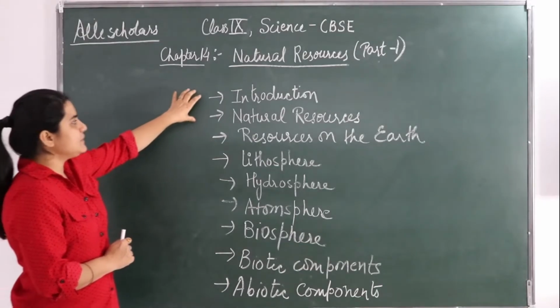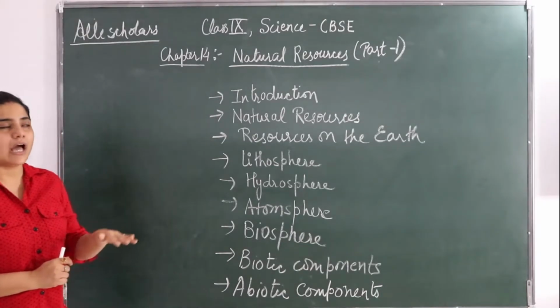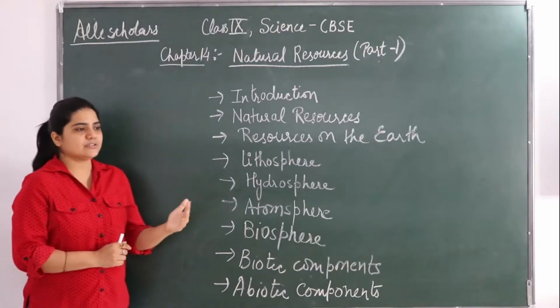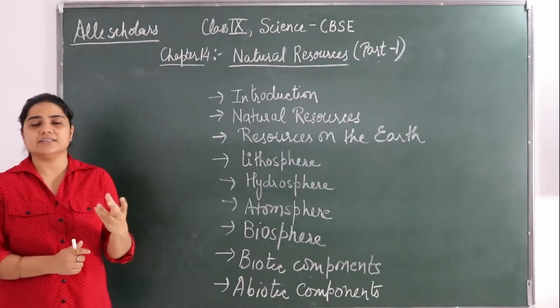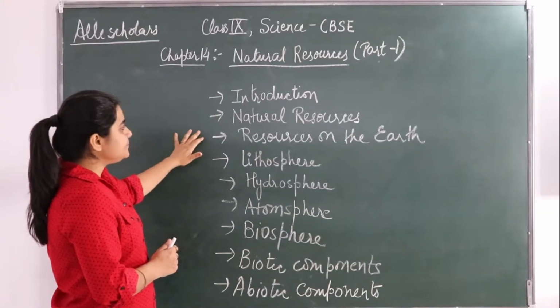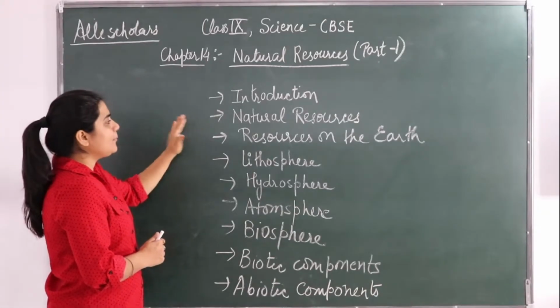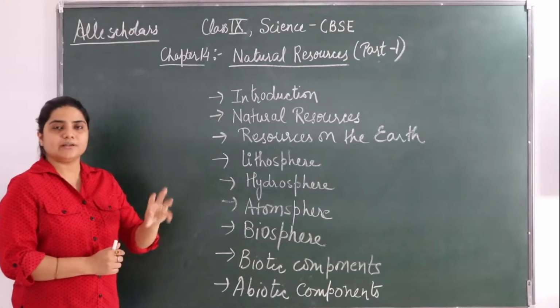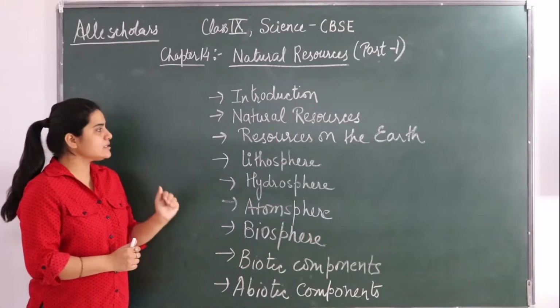Firstly, we will see a short introduction about what natural resources are and how on earth there is life. Then we will talk about the different kinds of natural resources.